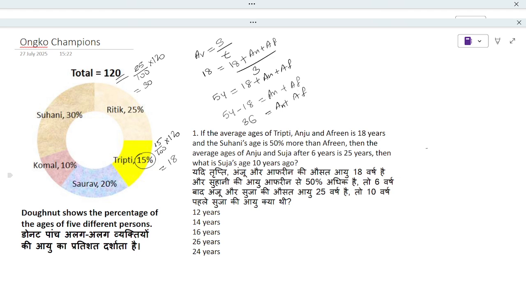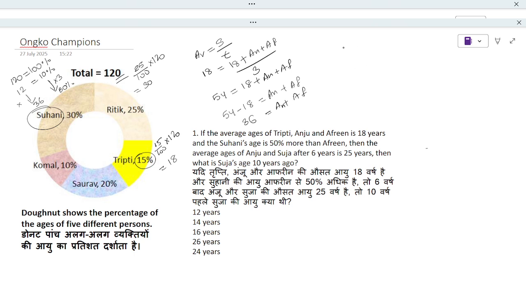Now in the following question, it says Suhani's age is 50% more than Afrin. Suhani is 30%. 30% of 120 is nothing but 36. This is the normal method, or we can do another method. Let's say 120 is their total age, which is 100%. 10% of 120 is 12, right? Now 30% means 10 into 3 times. So 12 into 3 will give us 36.